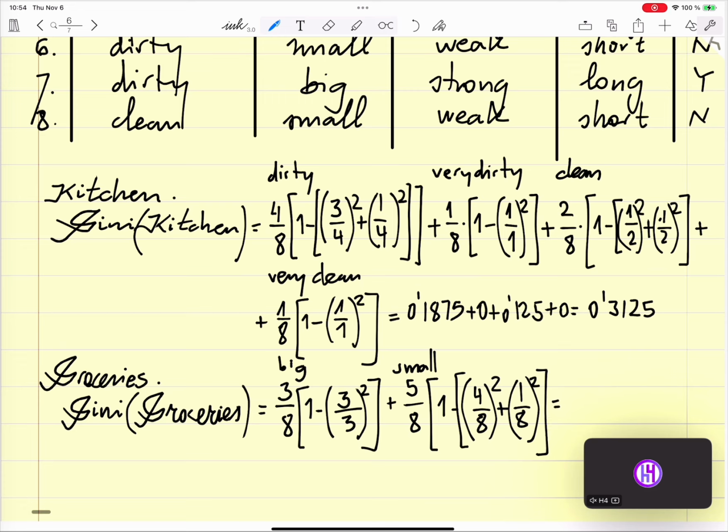So this is going to be 0.5 square plus 1 divided by 8 square, times 5 divided by 8, which is 0.459.